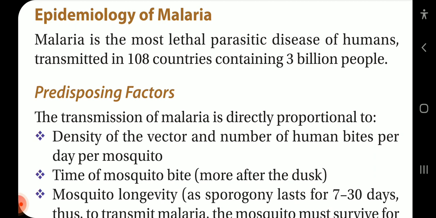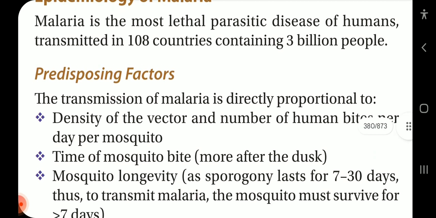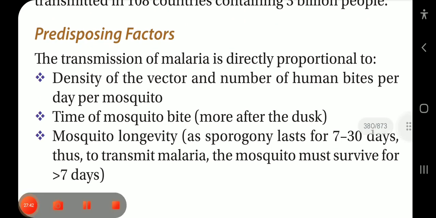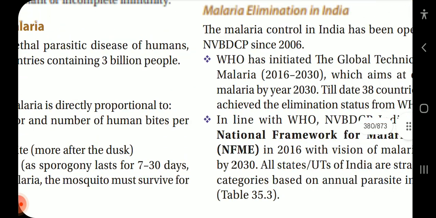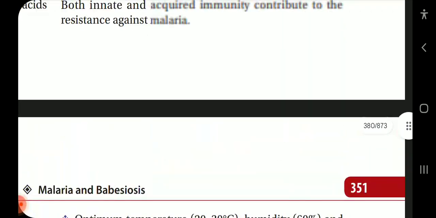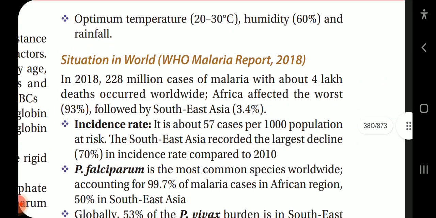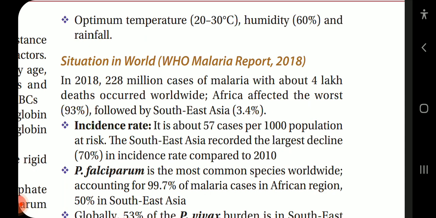Plasmodium falciparum predisposing factors. The transmission of malaria is directly proportional to the density of the vector and the number of human bites per day per mosquito. Time of mosquito bite is more often at dusk. Mosquito longevity, as sporogony lasts for 7 to 30 days. Thus, to transmit malaria, the mosquito must survive for more than 7 days. Optimum temperature 20 to 30 degrees Celsius, humidity 60%, and rainfall.